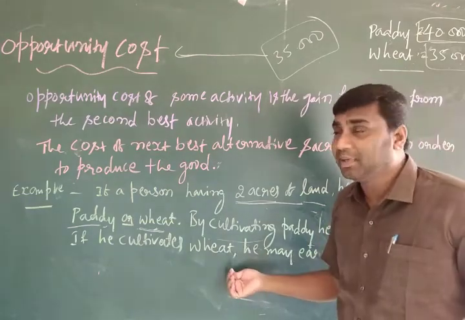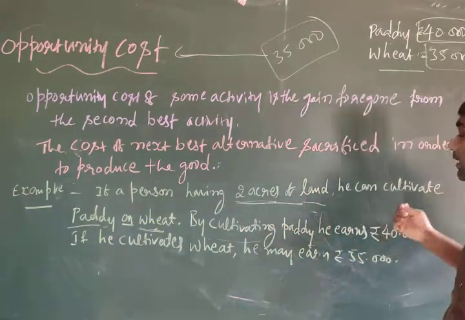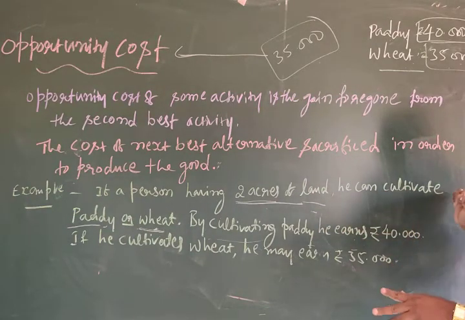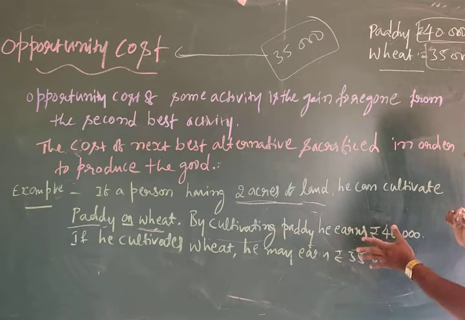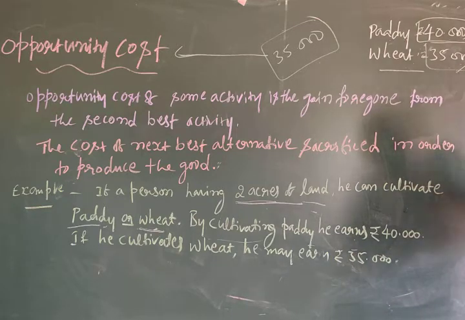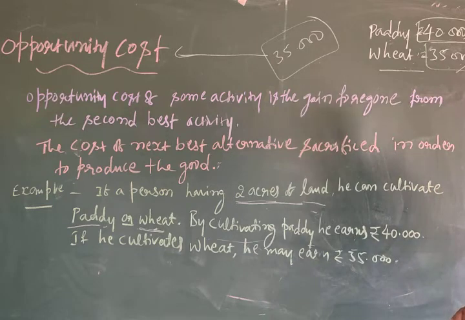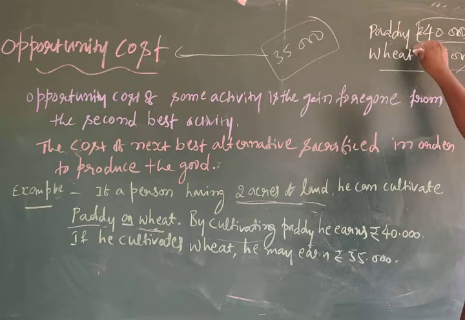The best example is if a person has 2 acres of land, in that he can cultivate paddy or wheat, not and, that is or paddy or wheat. By cultivating paddy, he will earn 40,000, and by cultivating wheat, he will earn 35,000. But you give the preference to paddy. Why? Because cultivating paddy earns 40,000 and cultivating wheat earns 35,000.